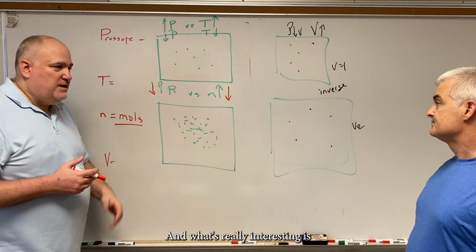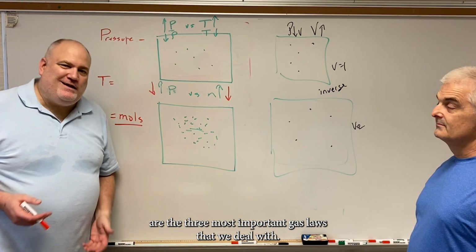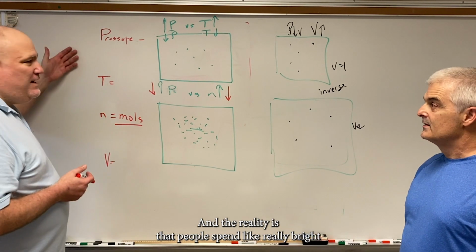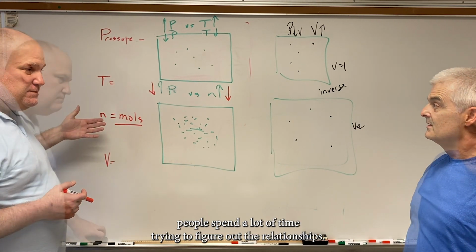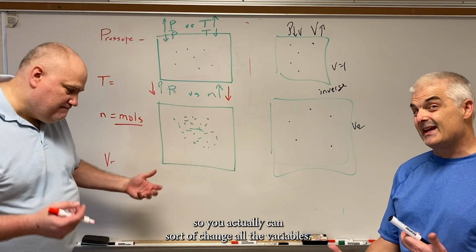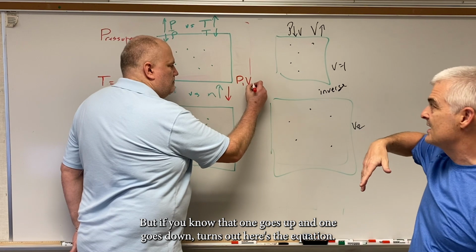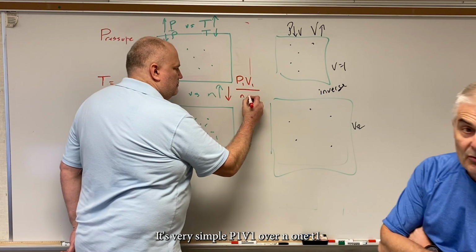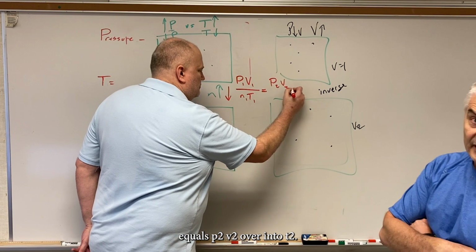What's really interesting is, you may not have realized this, but what we just talked about are the 3 most important gas laws that we deal with. Really bright people spend a lot of time trying to figure out the relationships. It turns out there's a master equation that puts them all together, so you can change all the variables. It's very simple: P1V1 over N1T1 equals P2V2 over N2T2.